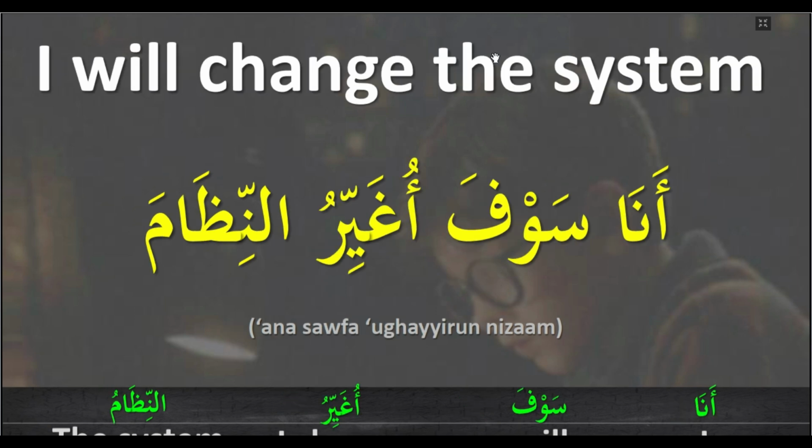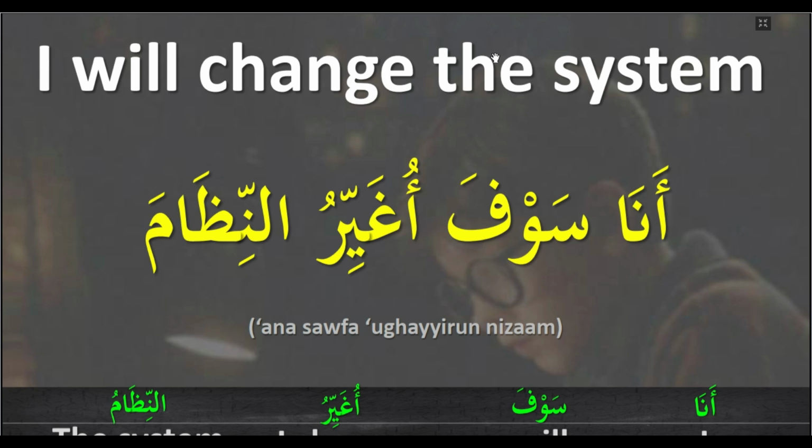I will change the system. It means أنا سوف أغير النظام. أنا means I, سوف means will, أغير means I change, نظام means system. أنا سوف أغير النظام. I will change the system.